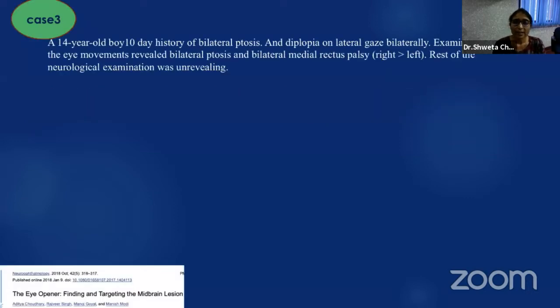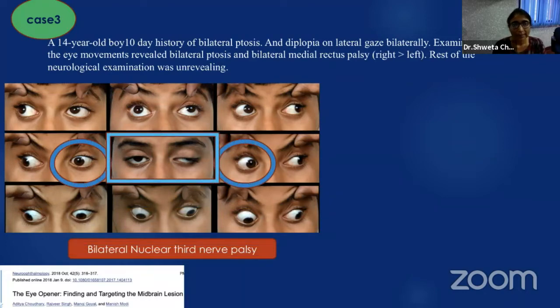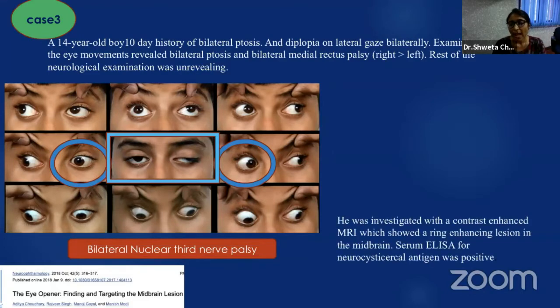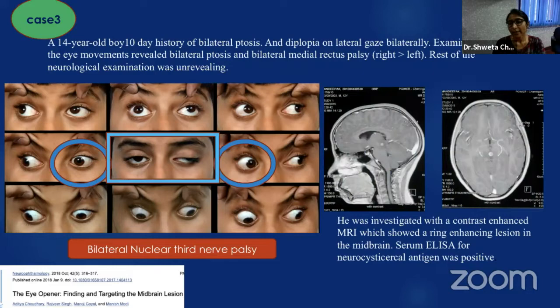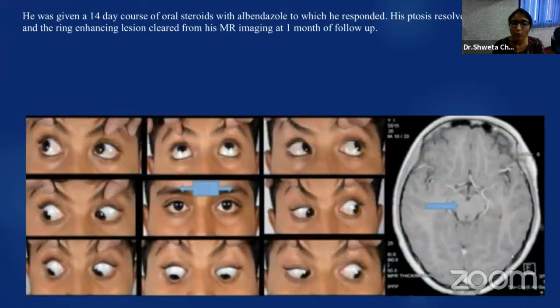Now consider this case. A 14-year-old boy presented with both high ptosis with adduction deficit with a 10 days history. So it was a case of bilateral nuclear third nerve palsy, and imaging was ordered. MRI brain revealed a contrast enhancing lesion in the midbrain, and serum ELISA for neurocysticercosis antigen was positive. So the patient was given a course of oral steroids and albendazole, to which he responded.